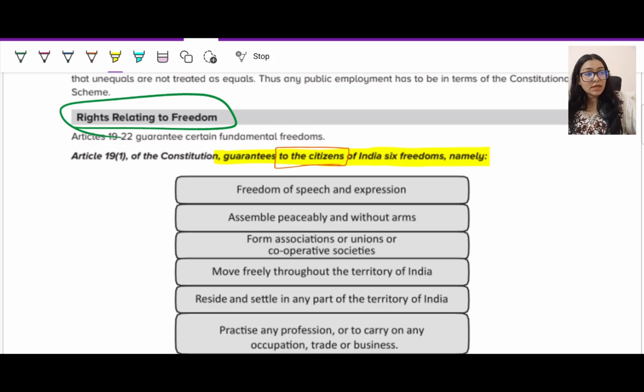And you should be allowed access to all the shops, all the restaurants, all the public amusement parks, all bathing ghats, etc. Article 16 talks about no discrimination in terms of public employment based on the grounds given above. But yes, for educational qualification, they can set those criteria. So for detail, you can check out the other video which I have uploaded.